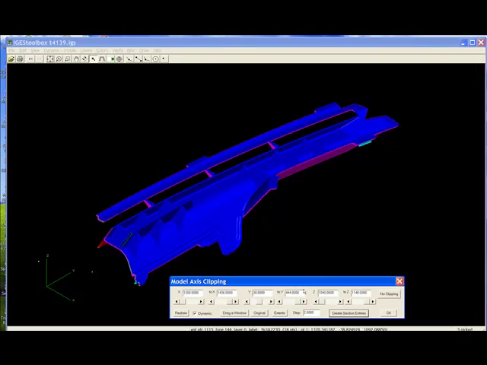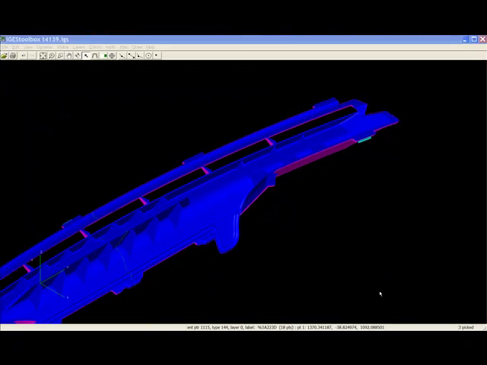So now I'll just do a couple of slider pulls for fun. And now that I'm finished, I'll click on the no clipping button and we're done.